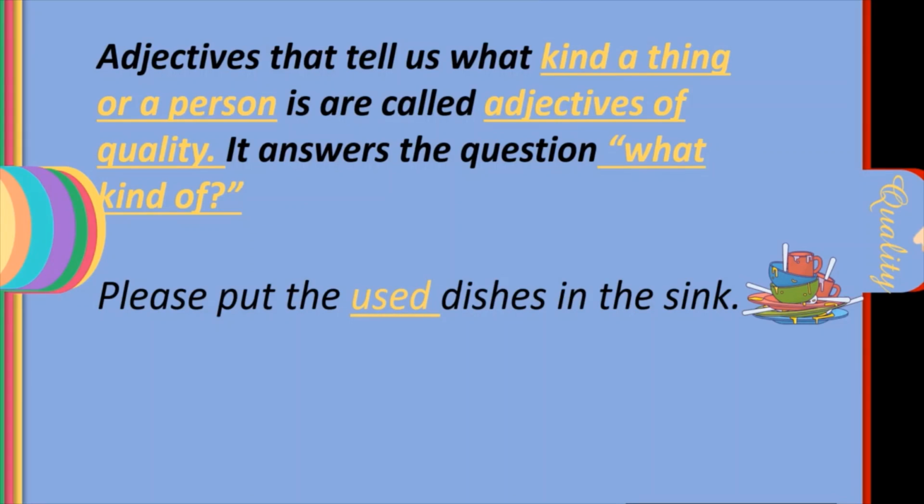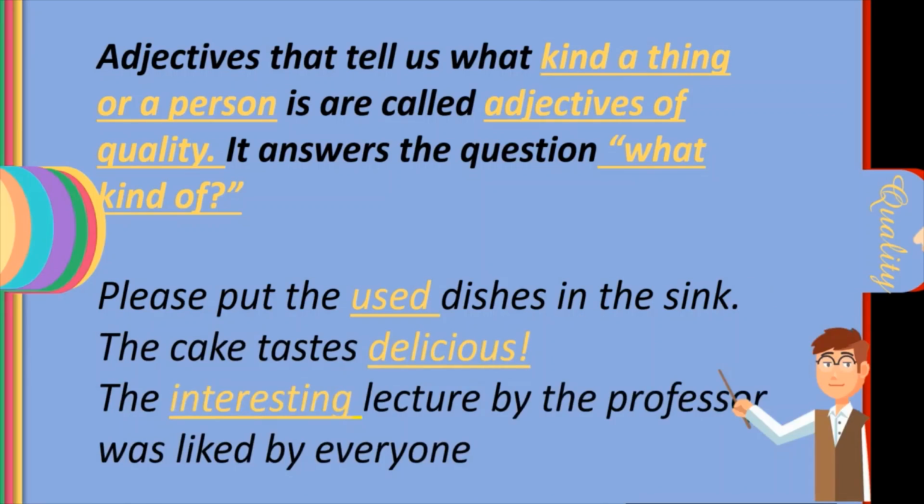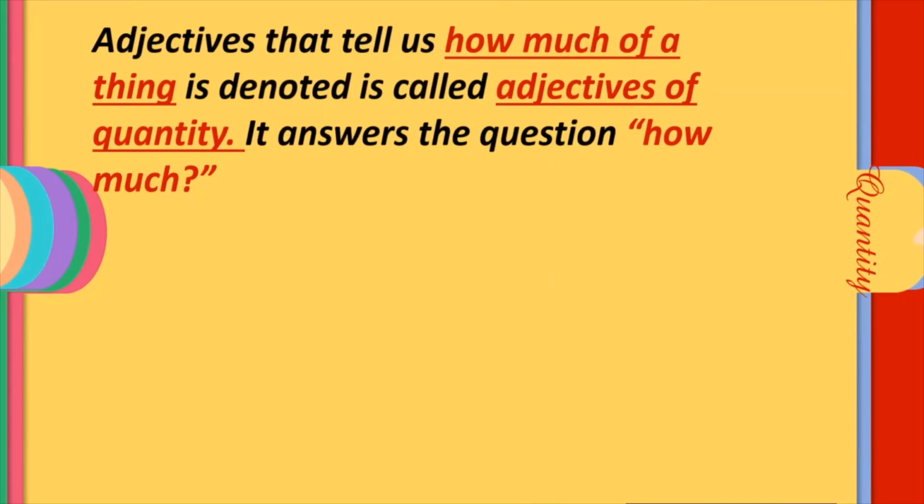The cake tastes delicious. How does the cake taste? Delicious. The interesting lecture by the professor was liked by everyone. What kind of lecture? Interesting. So these are the adjectives of quality. Next is adjectives of quantity. So adjectives that tell us how much of a thing is denoted is called adjectives of quantity.